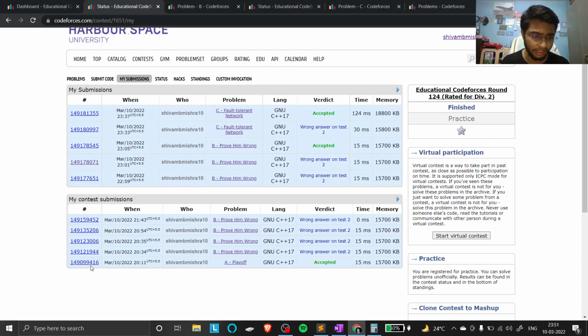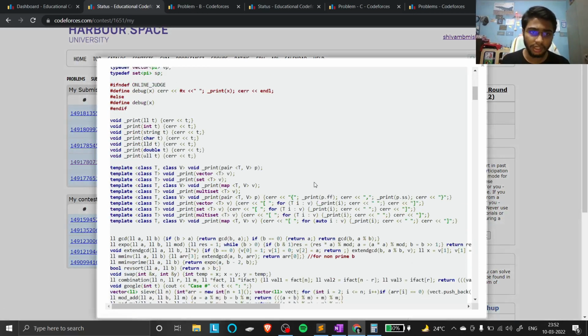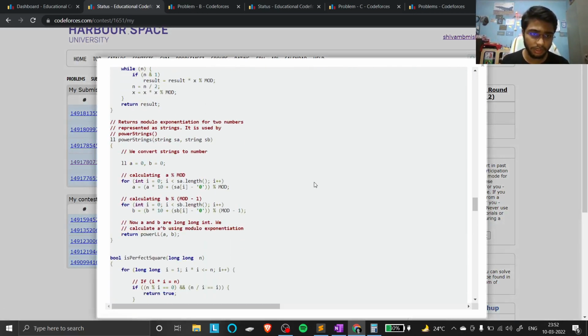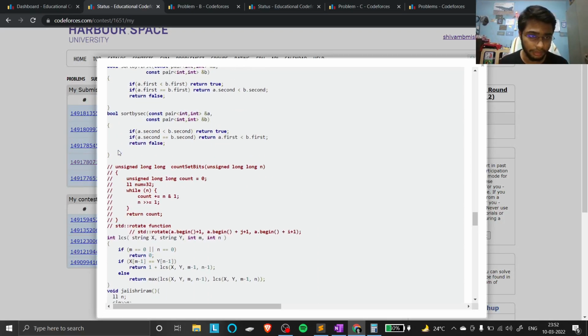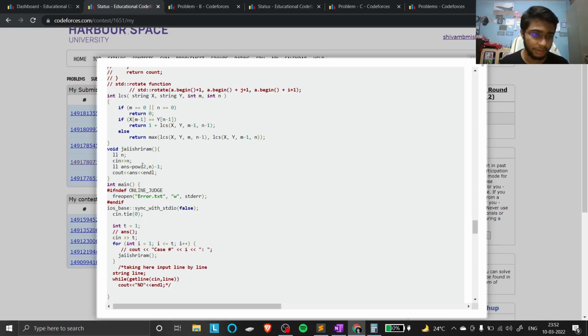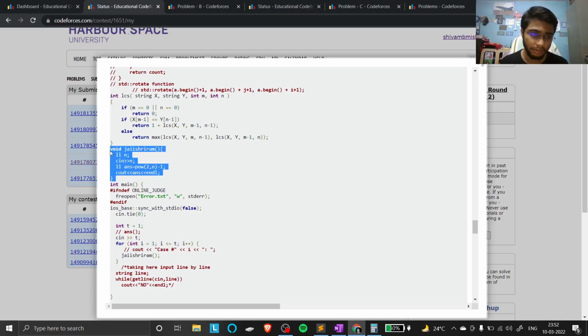This question has nothing much to it. Let me show my code if it is not clear. Yeah, this is the condition. I stored in answer 2 raised to power n minus 1, and I printed this answer. So this is the first question.